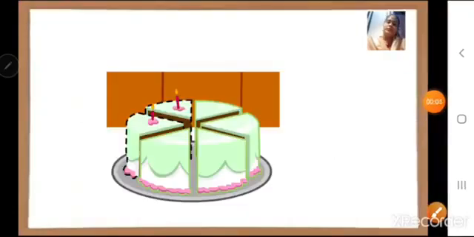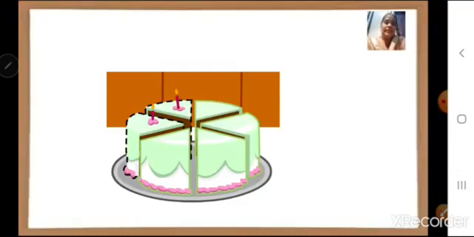Let us take one more example. Children, here we have a delicious cake, and the cake is divided into 6 parts. Can you see here? 1, 2, 3, 4, 5, 6 parts. So children, if I want only 2 pieces, what is the fraction of the 2 pieces that I am going to take?